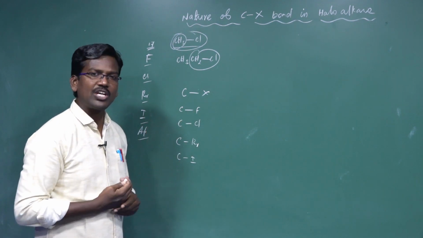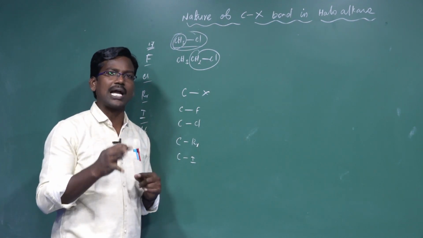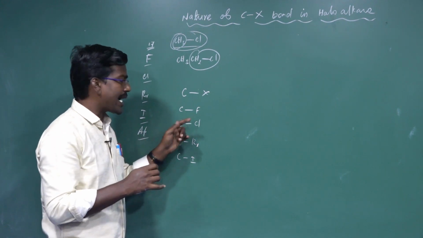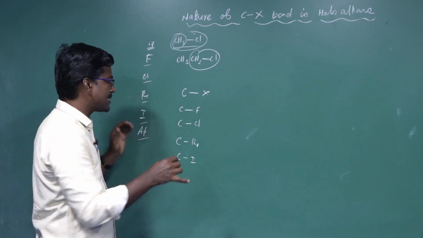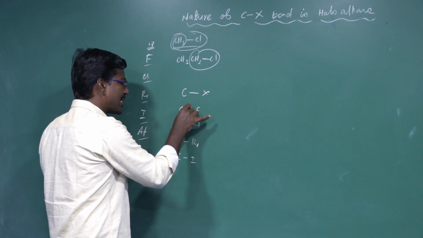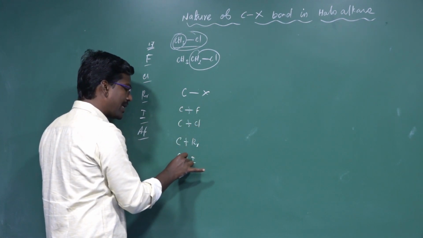So the electronegativity difference increases between carbon and halogen. That's why the carbon-halogen bond breaks, and only a small amount of energy is required to break it.